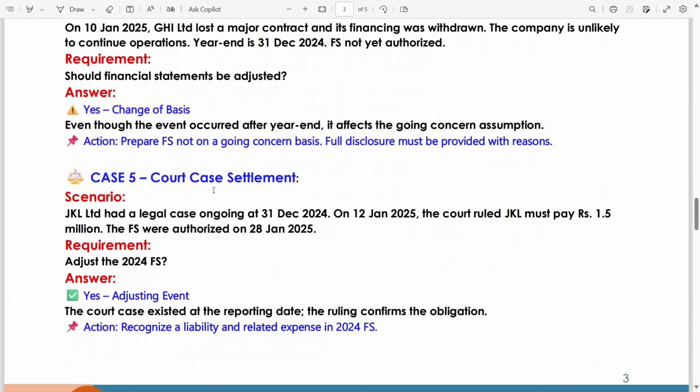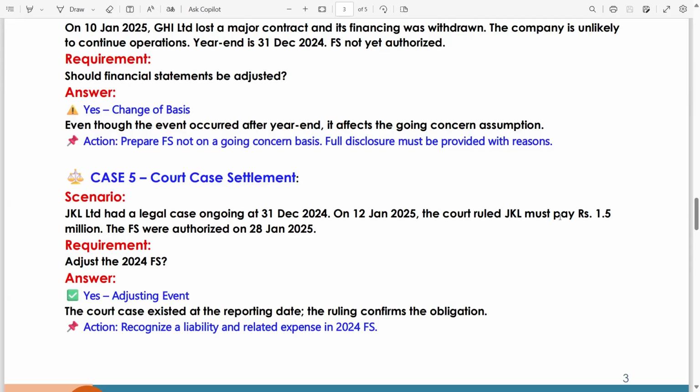Case 5, court case settlement. JKL Limited had a legal case ongoing at 31st December, meaning on the reporting date. On 12th Jan 2025, after the reporting date, the court ruled JKL must pay rupees 1.5 million, meaning JKL had a liability, a provision to pay. The financial statements were authorized on 28th June 2025. Adjust the 2024 financial statement. Answer: yes, adjusting. The court case existed at the reporting date. The ruling confirms the obligation, so recognize a liability and related expense in 2024, meaning P&L debit, provision credit, by this amount of 1.5 million.